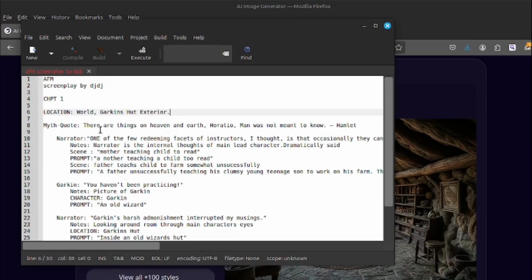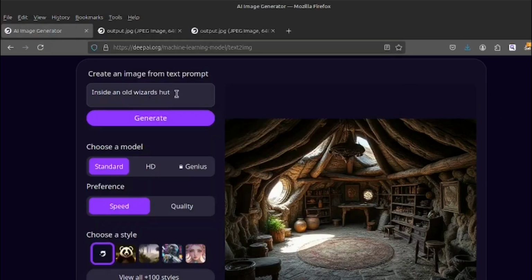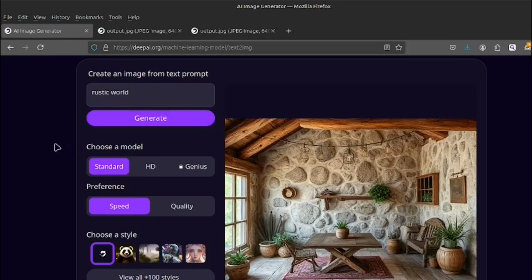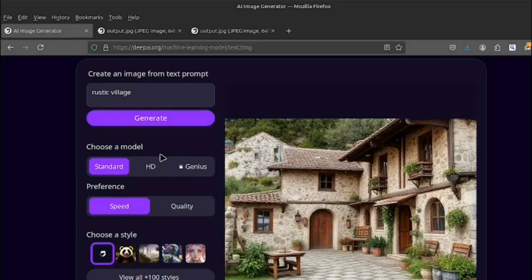So as the movie starts, you're kind of introduced to the world. Let's put rustic world. So what happens? Well, that's just a room in it. Rustic village. Just imagine something in a village.